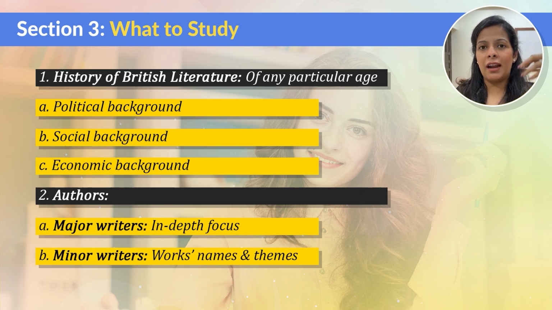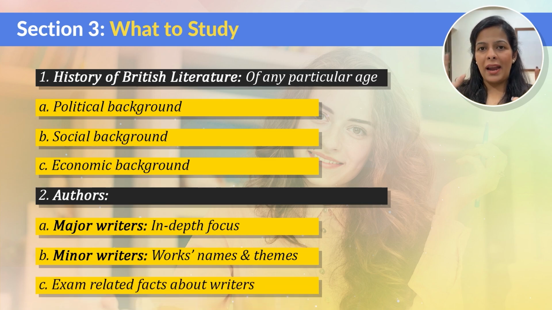Similarly, you might have read Rime of the Ancient Mariner, but the question that will come in UGC Net would be that Coleridge created a utopian society. What was the name of the society? And the correct answer is Pantisocracy. So you need to know these important details about the major writers.